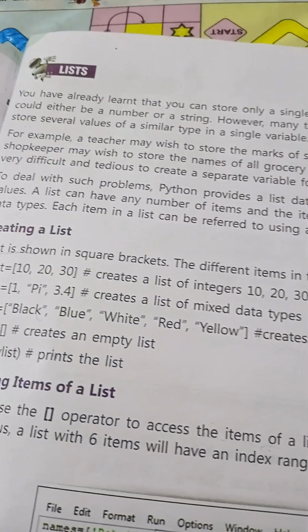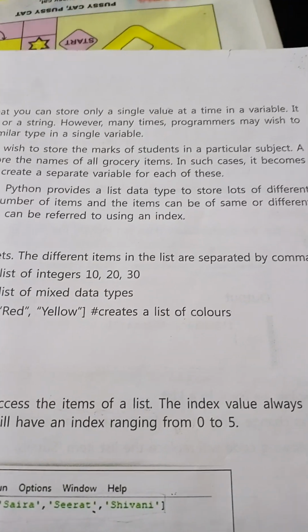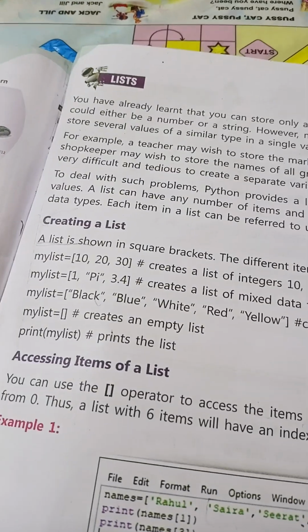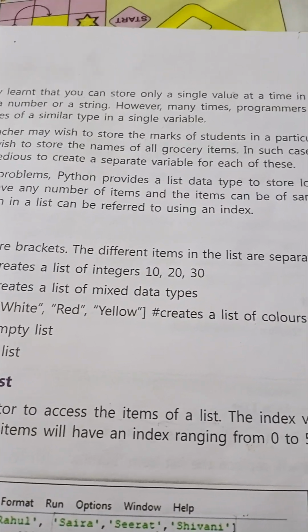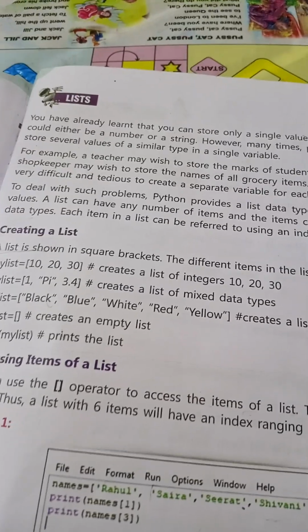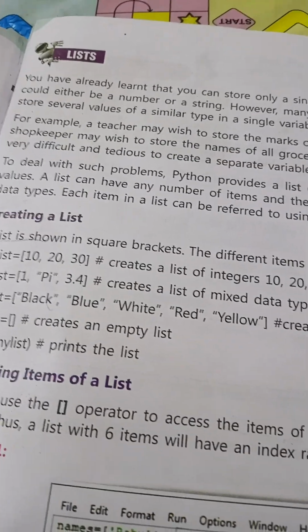A shopkeeper may wish to store the names of all grocery items. In such cases, it becomes very difficult and tedious to create a separate variable for each of these. So you can store multiple values in a list if you want to.